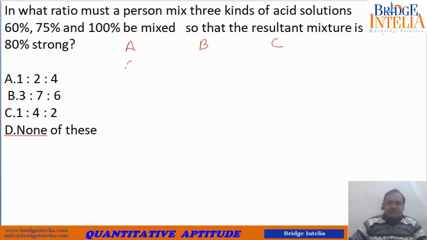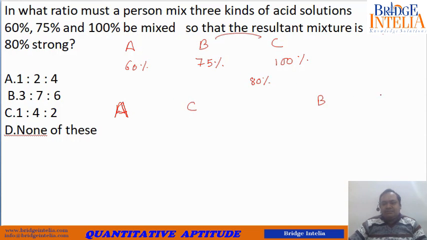So their strengths are 60%, 75% and 100%. The resultant lies here, 80%. 80% lies between A and C, so you have to apply the alligation crisscross method to this pair, A and C. Also, 80% lies between B and C.